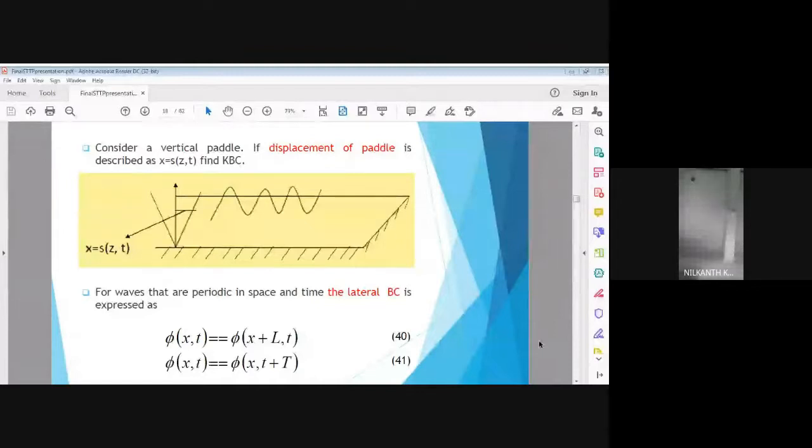Okay. Then we make use of these wave properties in the further part of this lecture. Next, please, Aditya. Next slide.